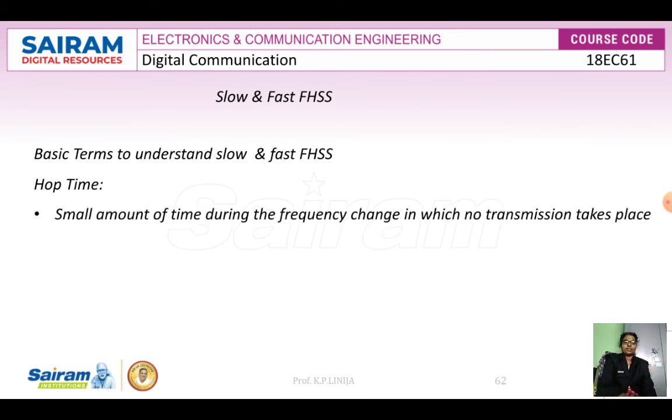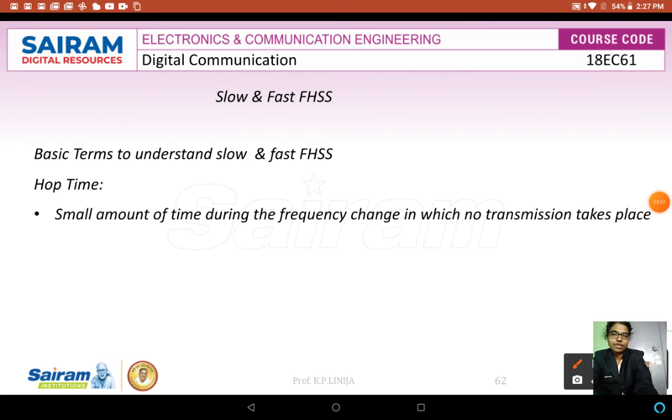So for example, we can consider a small diagram, that is a graphical representation. We can assume that this is our f1 frequency over here, and we will mark it as f1. And here this frequency is going to shift, f1 is going to shift to f2.